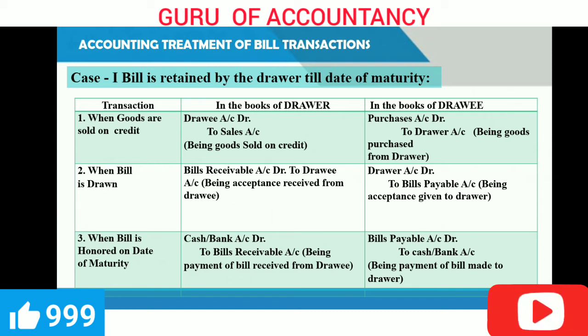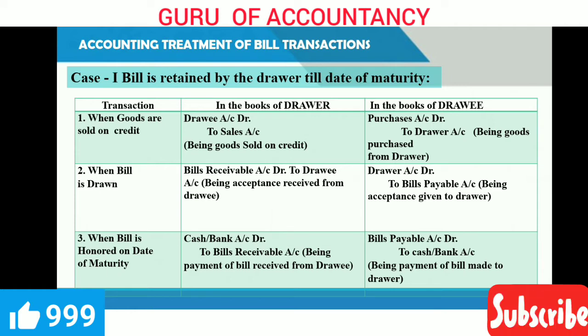Now when the bill is drawn by the drawer and it is accepted by the drawee, you will pass the second entry. Drawer will pass the entry bills receivable account debit to drawee account, and drawee will write in his book drawer account debit to bills payable. For drawer it is a bills receivable, and for drawee it is a bills payable. It is a liability of drawee, so it is a bills payable, and it is an asset for the drawer, so it is a bills receivable.